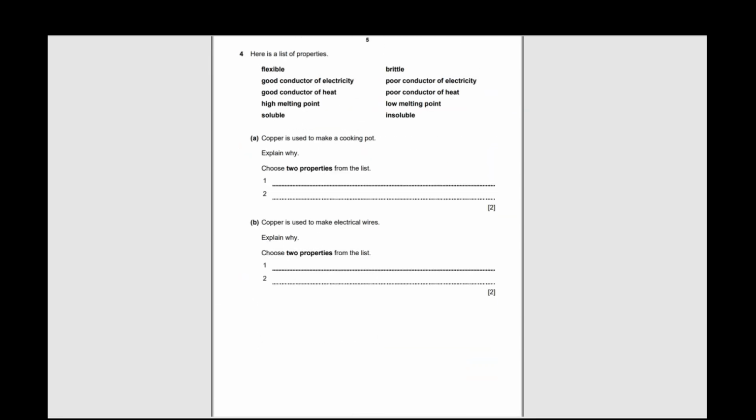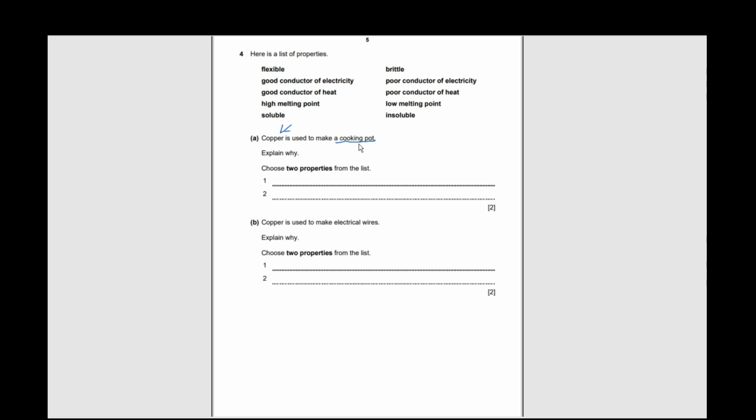Question number 4. Here is a list of properties: flexible, good conductor of electricity, high melting point, soluble, brittle. A. Copper is used to make a cooking pot. Explain why. Choose two properties from the list. So, copper is actually a metal. So, it is used to make a cooking pot.